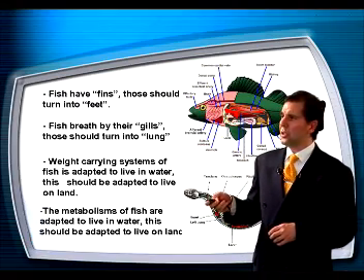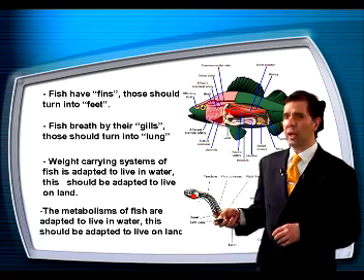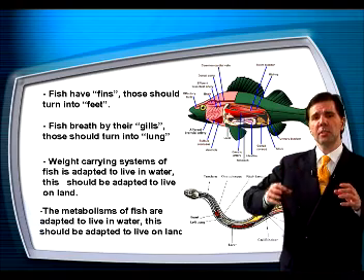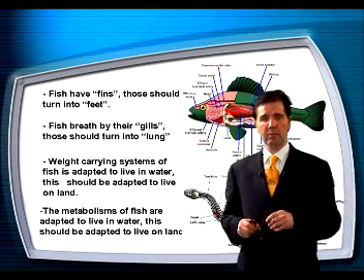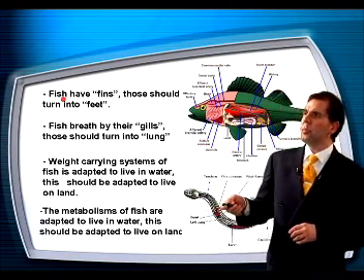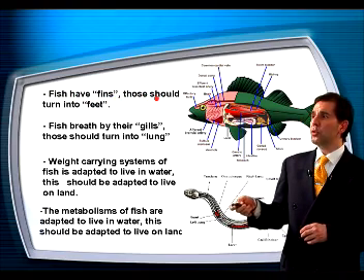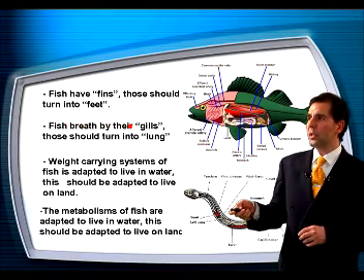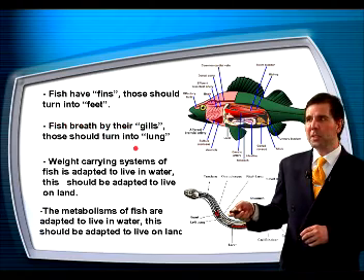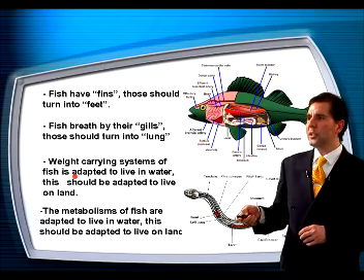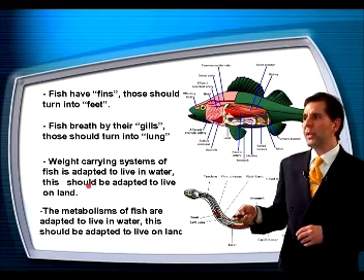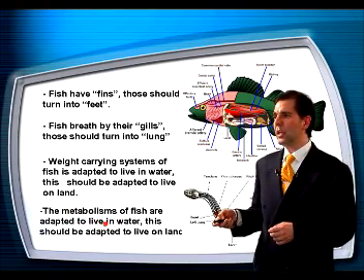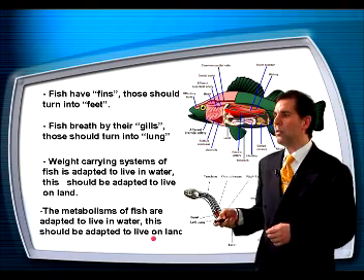First, the fish, the sea animals, and the land animals, the reptiles, have completely different systems. And any transformation of these systems into other systems is impossible. Let's see why. For example, fish have fins. Those should turn into feet to become a land animal. Fish breathe by their gills. Those should turn into lungs. The weight-carrying system of fish is adapted to live in water. This should be adapted to live on land. The metabolism of fish is adapted to live in water. This should be adapted to live on land.